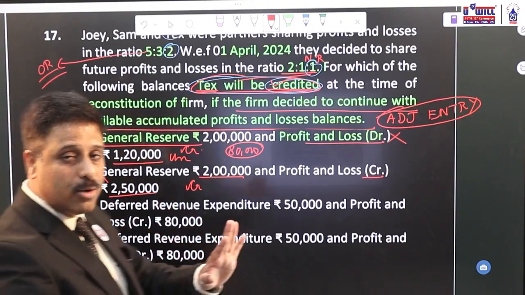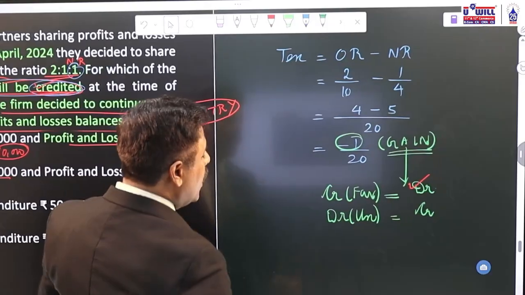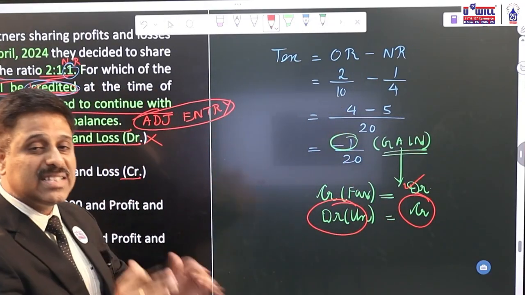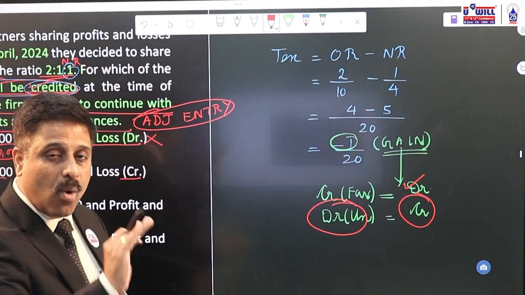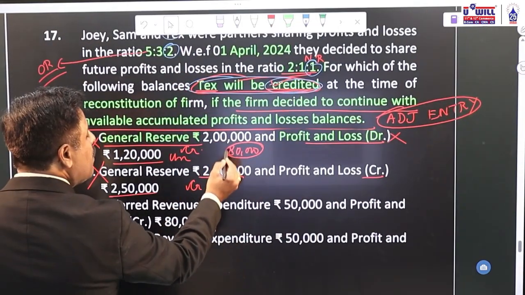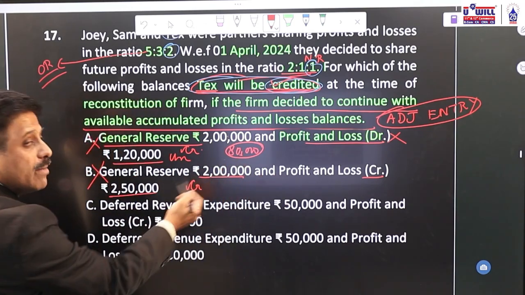I hope everyone is able to understand. Only if there is an overall unfavorable balance, the partner is going to be credited. So you just find out in which option overall there is an unfavorable balance. Here overall there is a favorable balance of 80. Here both are credit balances, overall favorable 450.